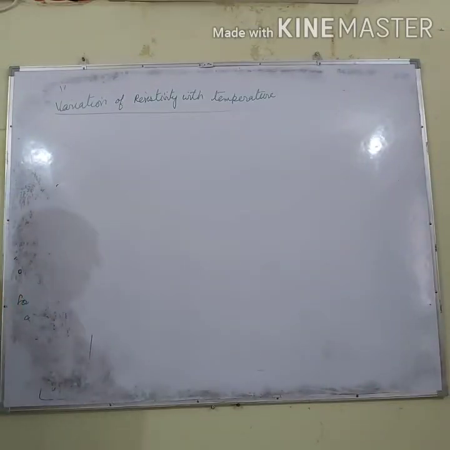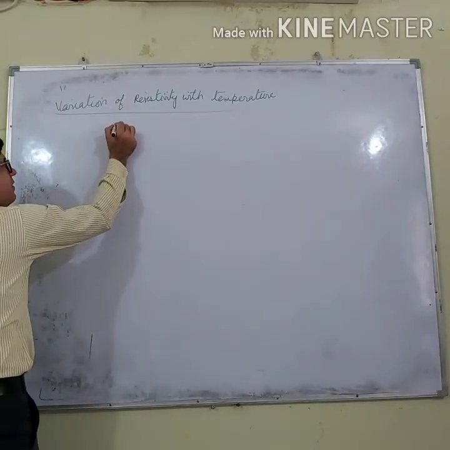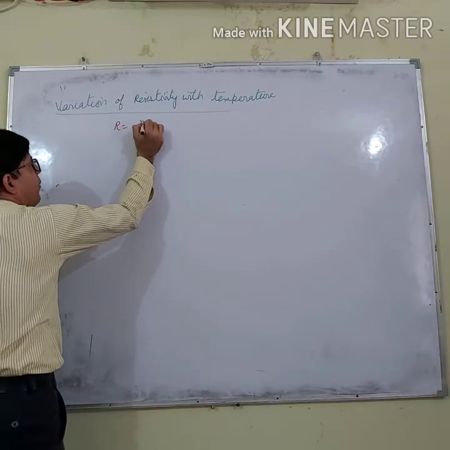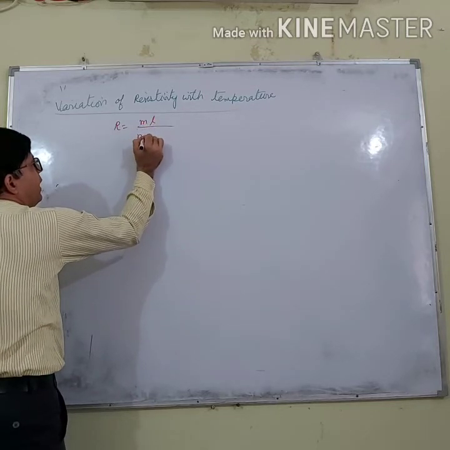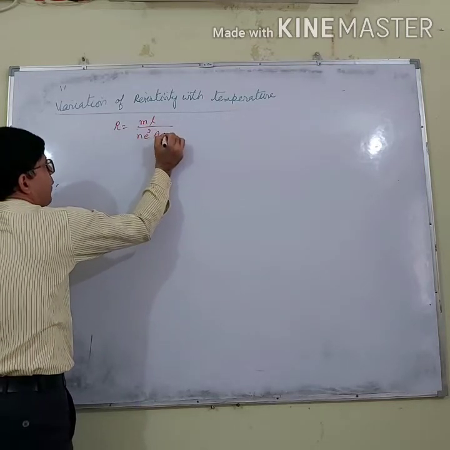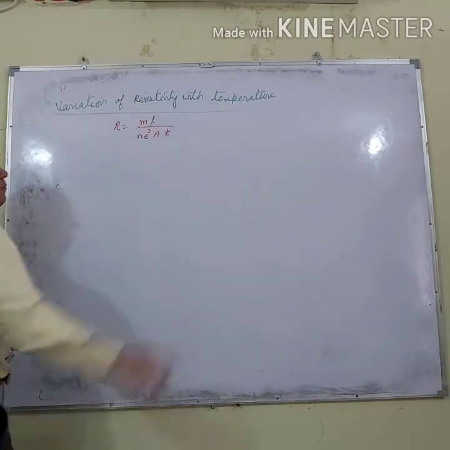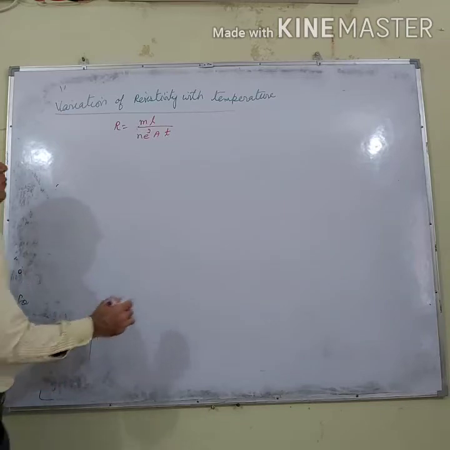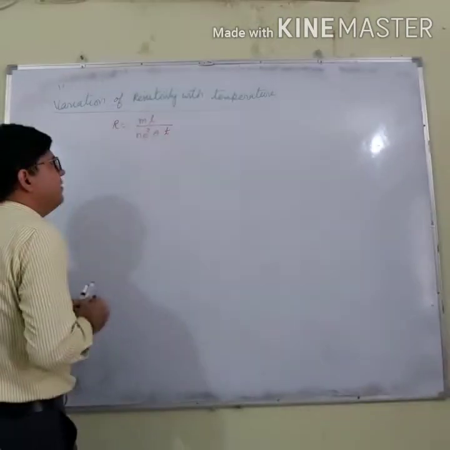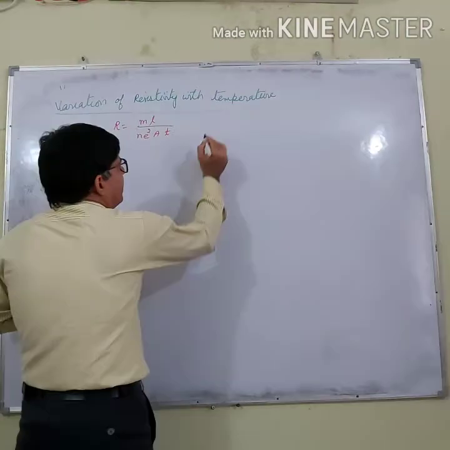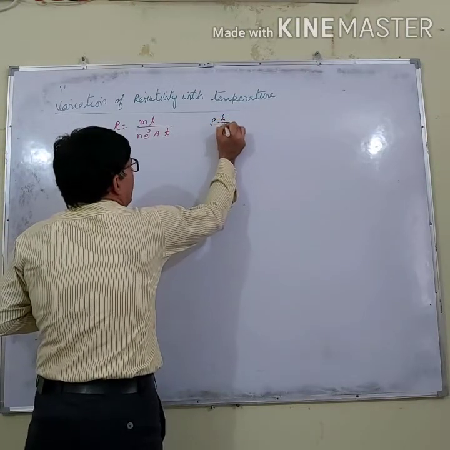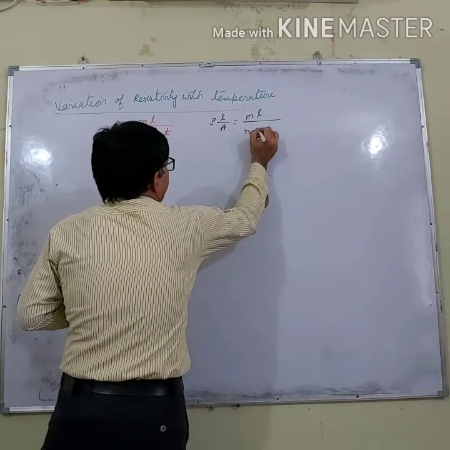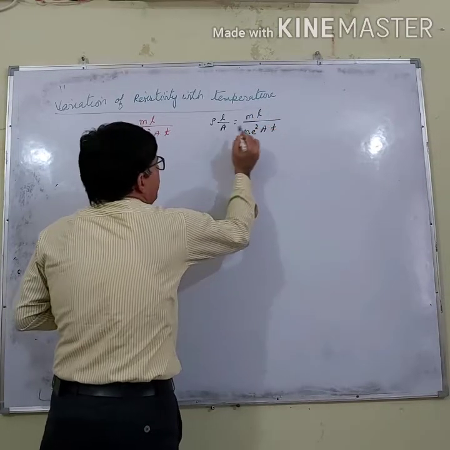Again, all of us know, as I have just done, that resistance is equal to m l divided by n e squared A t. And resistance is also rho L by A, which equals m l upon n e squared A t.